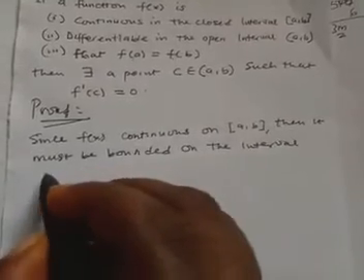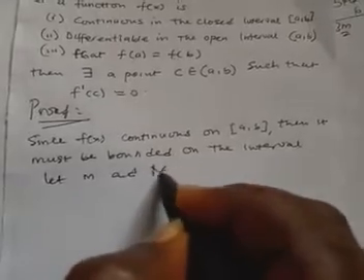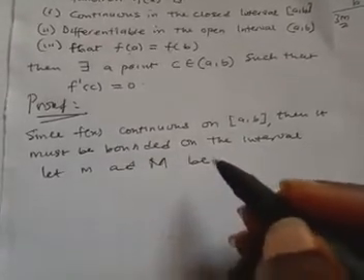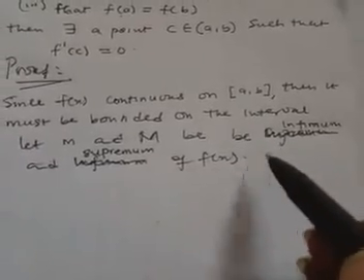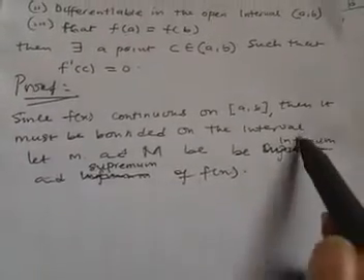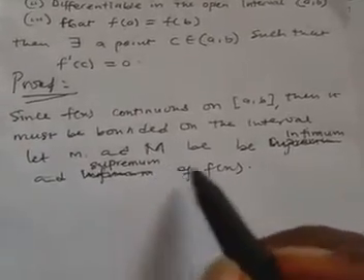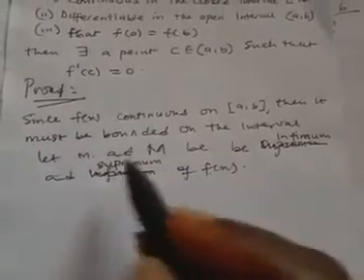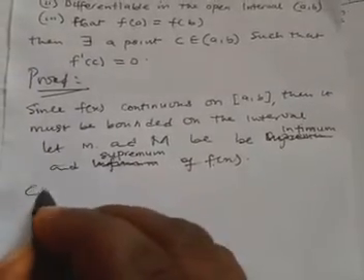So in that case, we can let m and this big M be our infimum and supremum, as we have written it out. So we let m be the infimum and let this capital letter M be the supremum of f of x. Now we have two cases that arise.